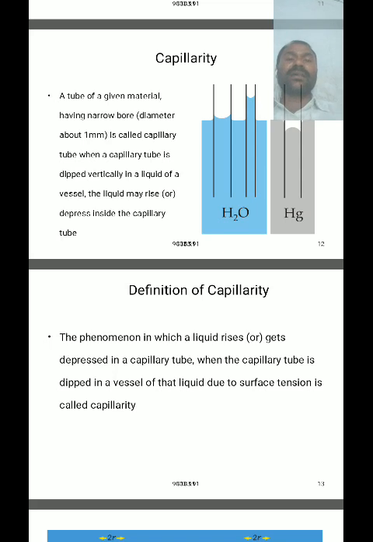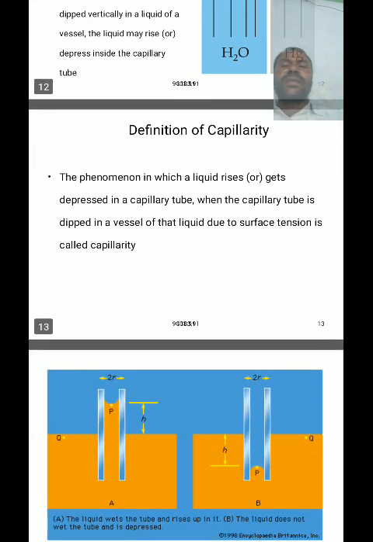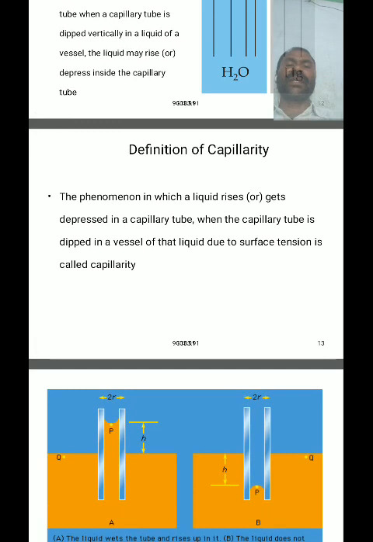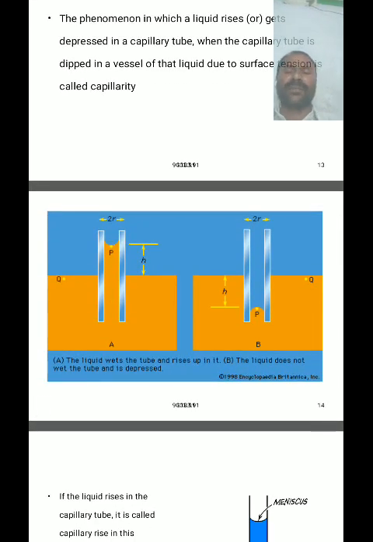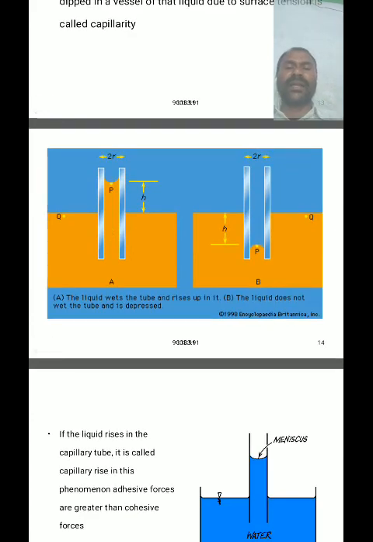This phenomenon is called capillarity or capillary action.